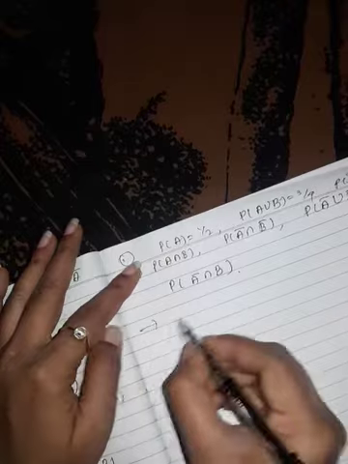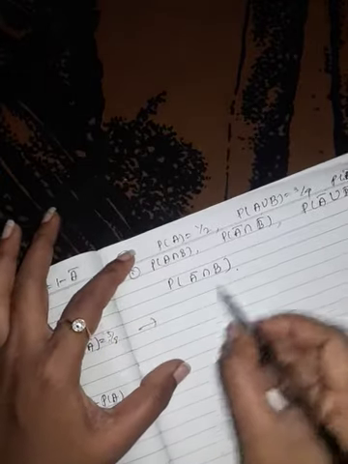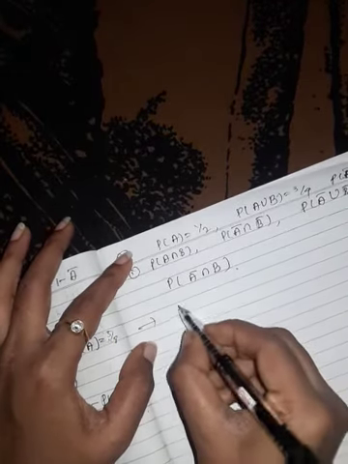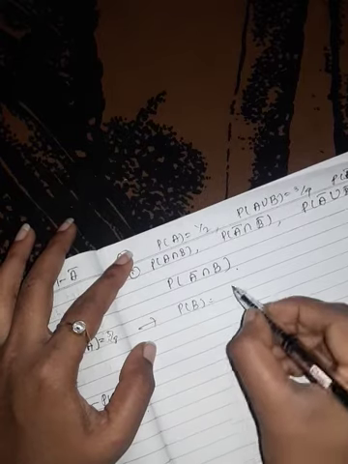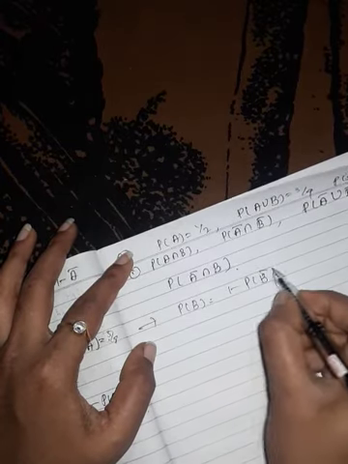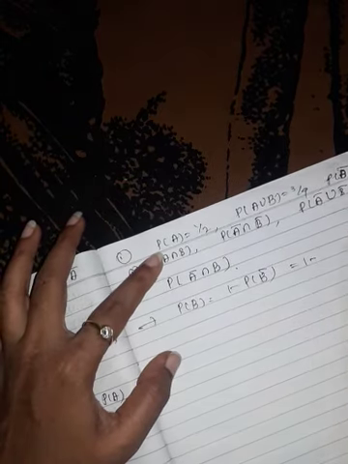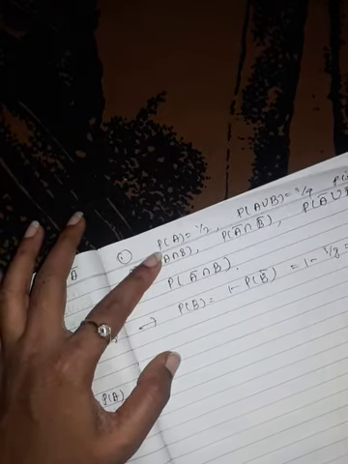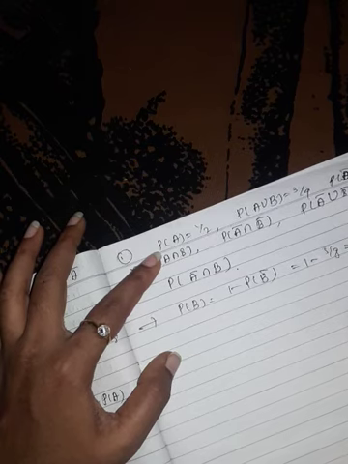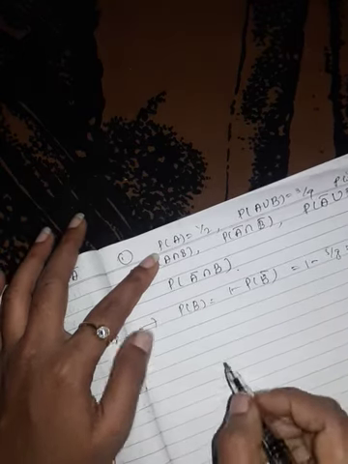Now first we find probability of B. So probability of B can be written as 1 minus probability of B bar. So 1 minus probability of B bar is nothing but here 5 by 8. So this is 3 by 8. Probability of B is 3 by 8.